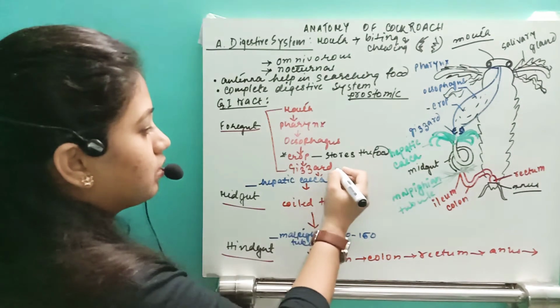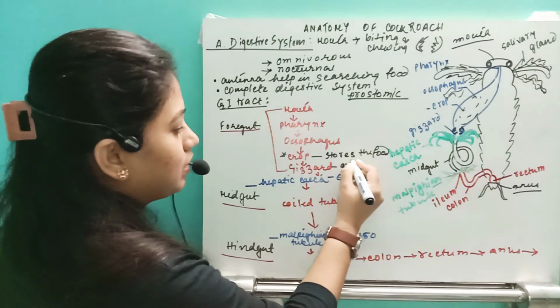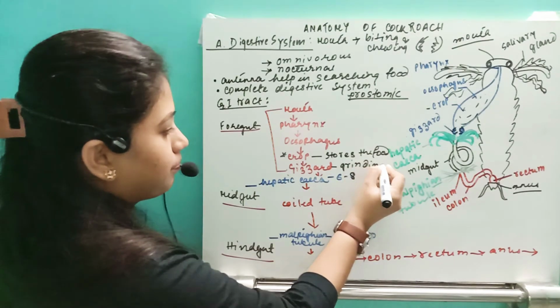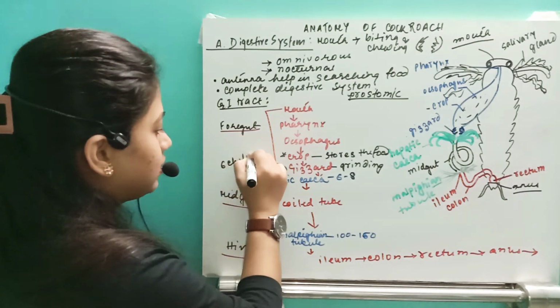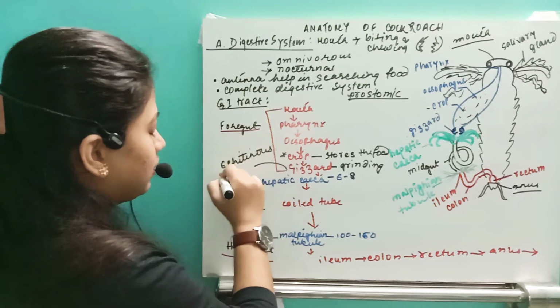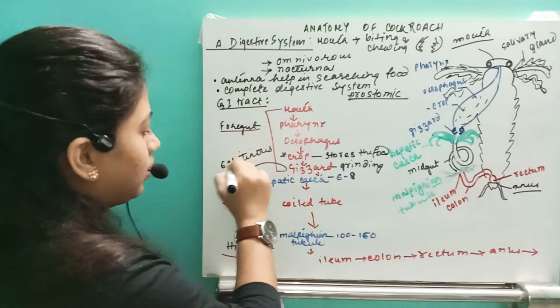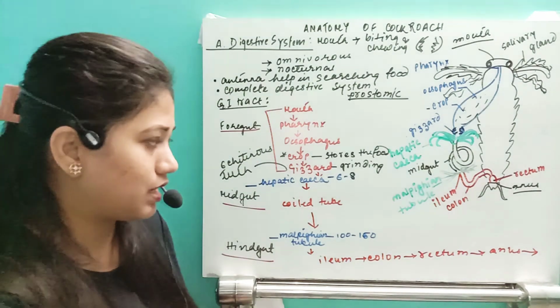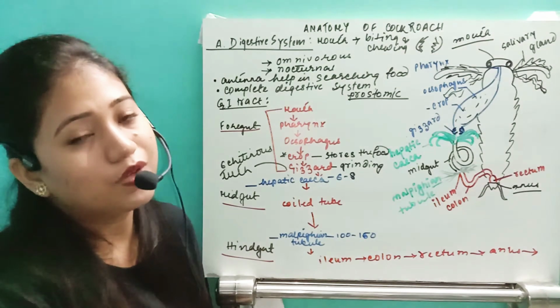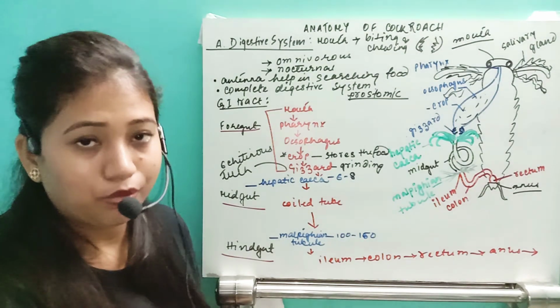So this gizzard, which helps in grinding the food, remember that. This gizzard will have 6 chitinous teeth. Remember that they are going to have 6 chitinous teeth. They are internal teeth-like structures which help in grinding the food properly.